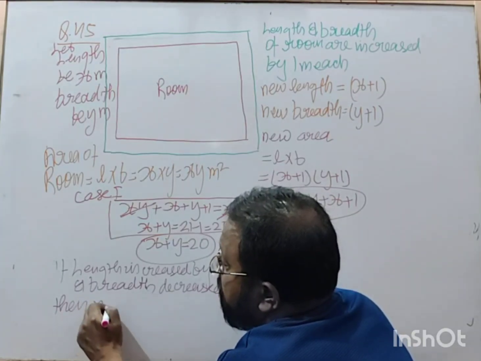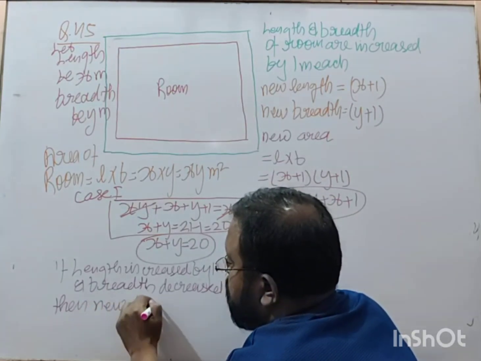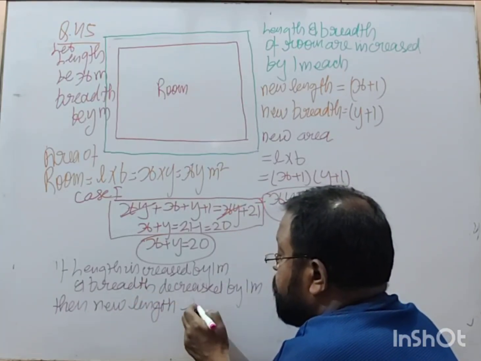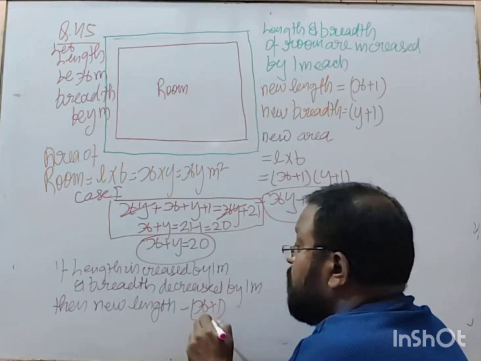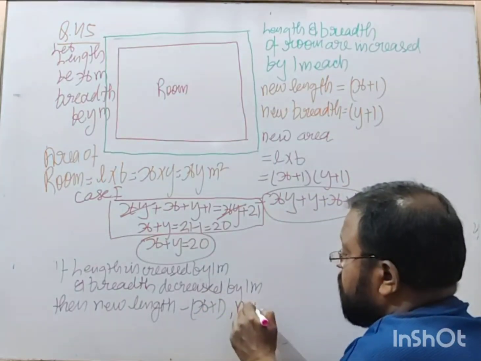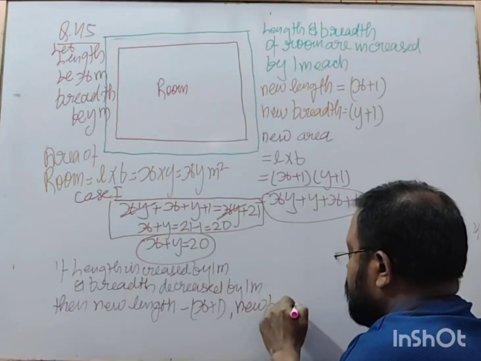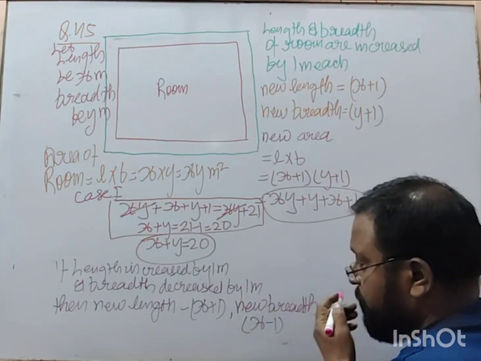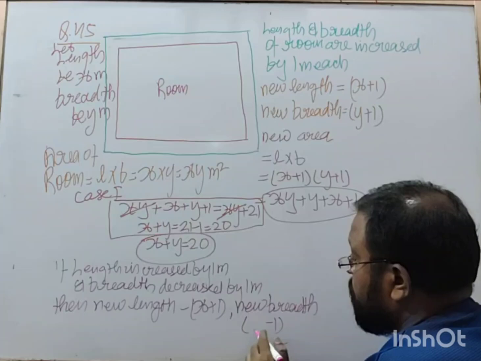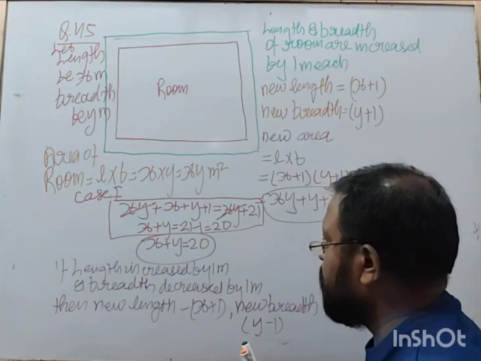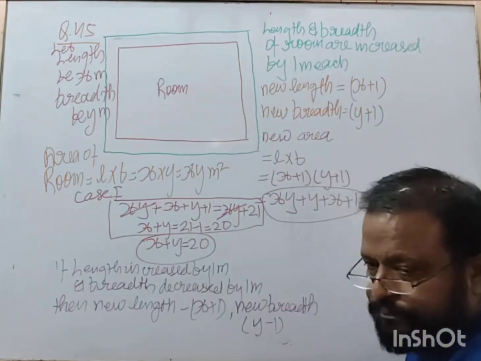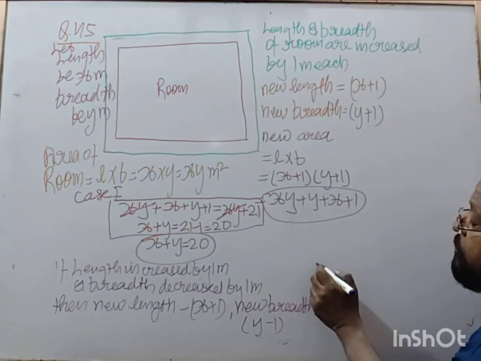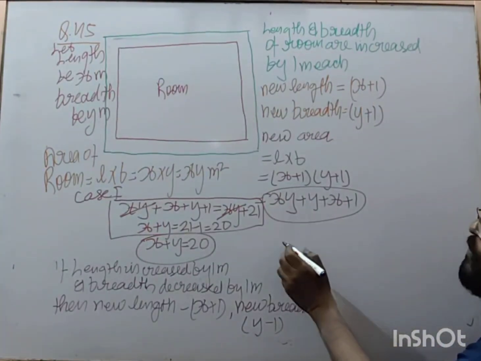New length is x plus 1 and new breadth is y minus 1. Now we have the area, so xy